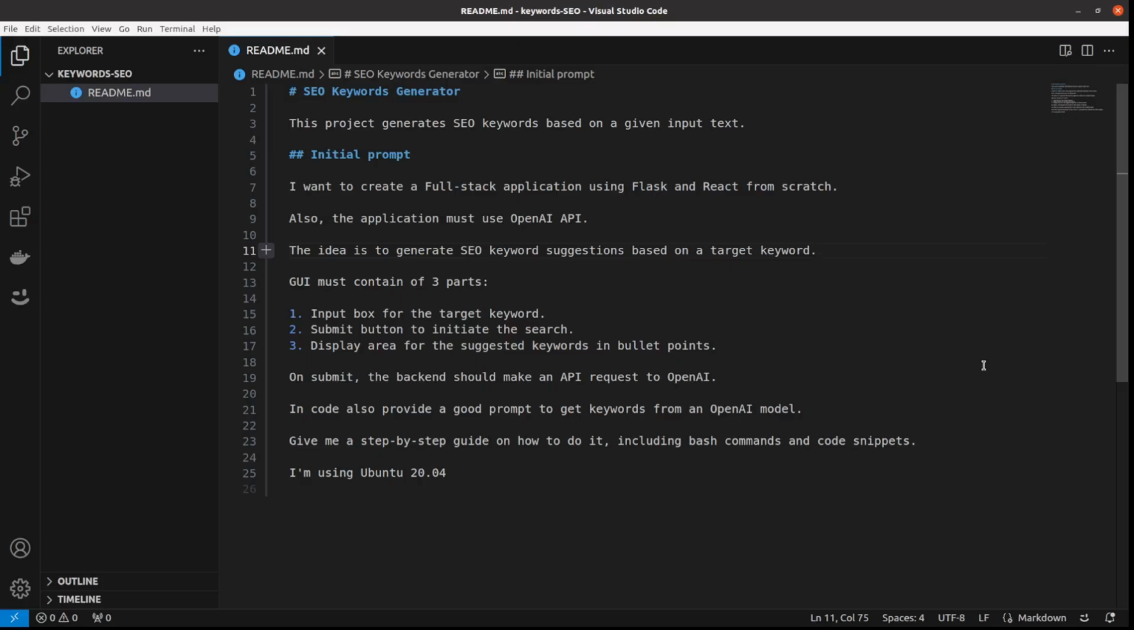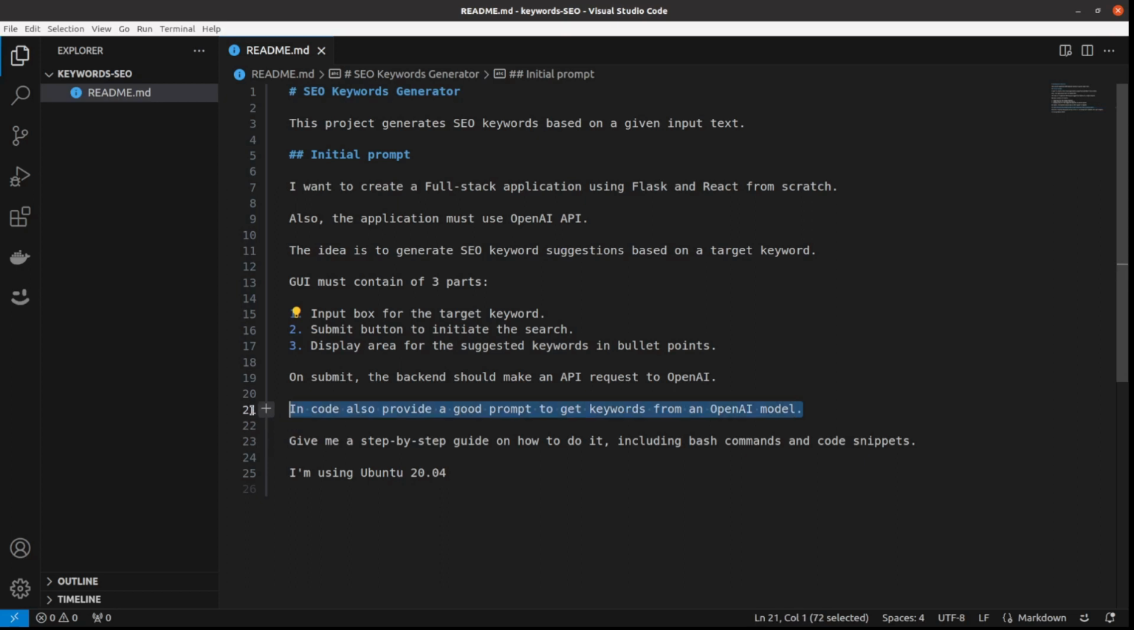Okay, so let's begin with the prompt itself. I want to create a full stack application using Flask and React from scratch. Also, the application must use OpenAI API. The idea is to generate SEO keyword suggestions based on a target keyword. And then I'm describing this simple application. So I need an input, I need a button to submit, and the area to display the keywords that the model will generate. Then on submit, the backend should make an API request to OpenAI.